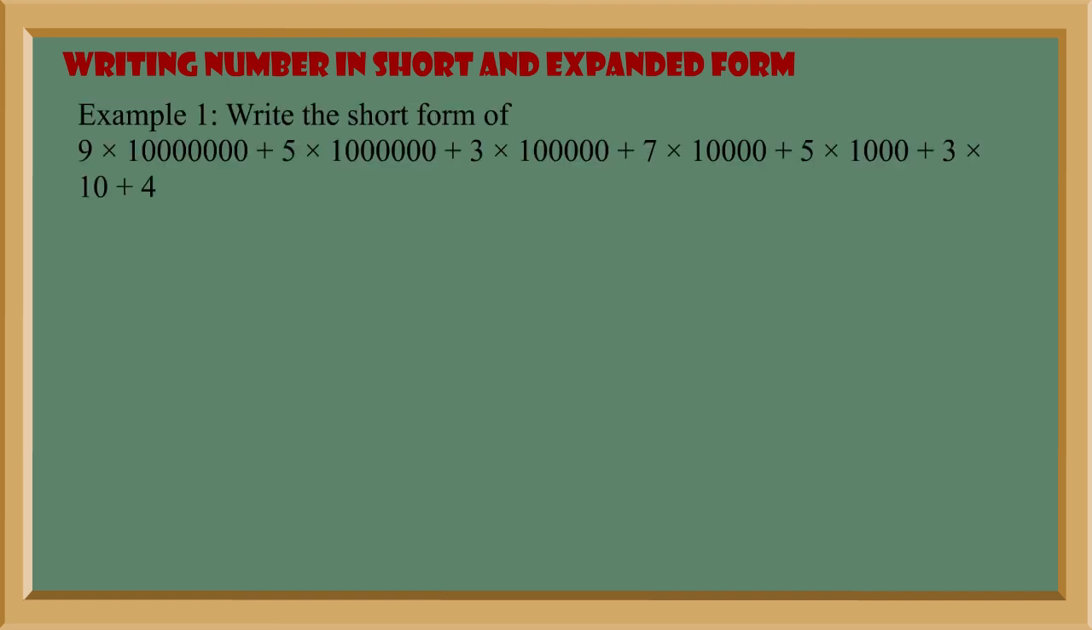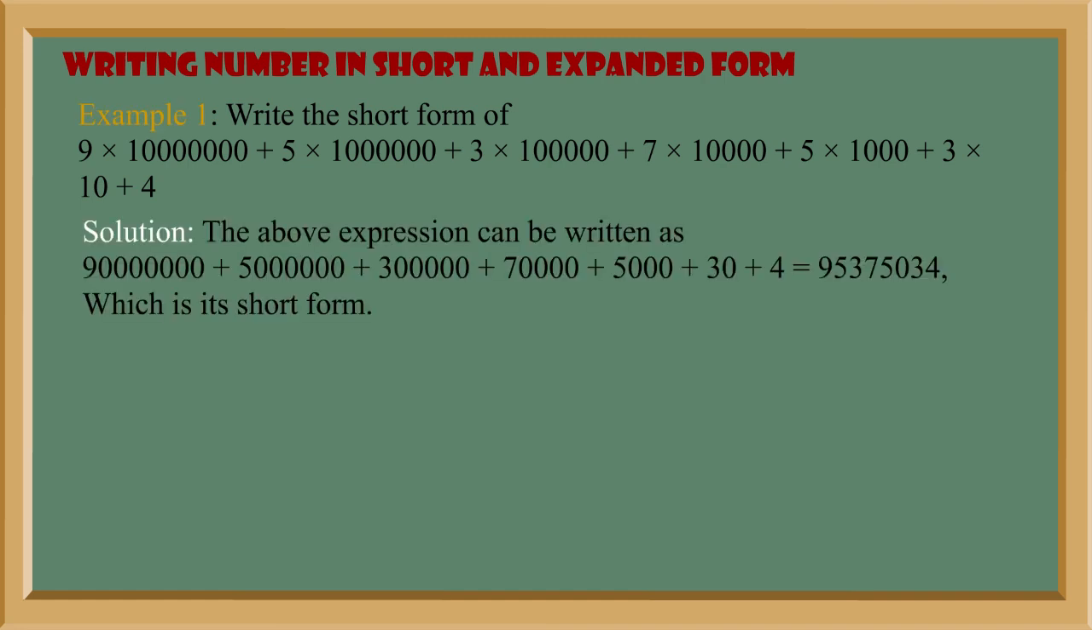Example 1. Write the short form of 9 into 1 crore plus 5 into 10 lakh plus 3 into 1 lakh plus 7 into 10,000 plus 5 into 1,000 plus 3 into 10 plus 4. Solution. The above expression can be written as 9000000 plus 5000000 plus 3 lakhs plus 70,000 plus 5,000 plus 30 plus 4 is equal to 95375,034. Which is its short form.